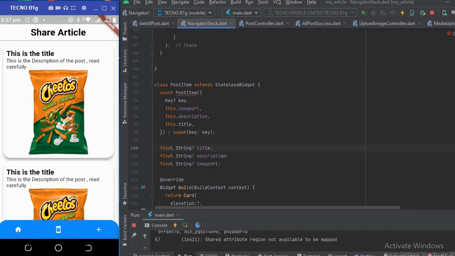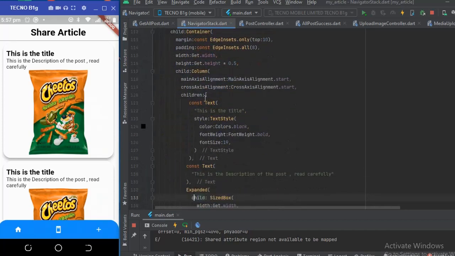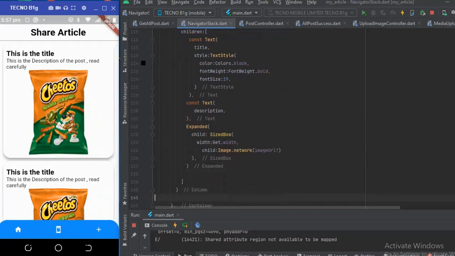Right, so in that way, whenever we see the text here, we're going to replace it with title, and the text for the description here, we're going to replace it with this.description. So that is it now. Put the bang symbol, remember that, put the bang symbol here.